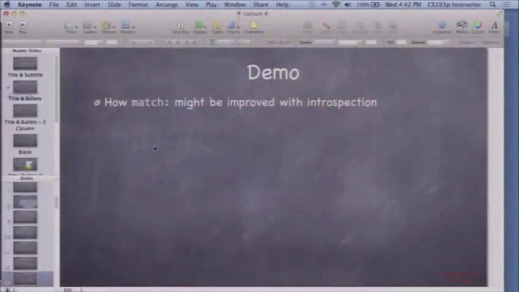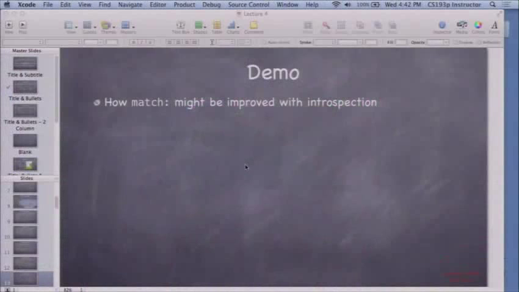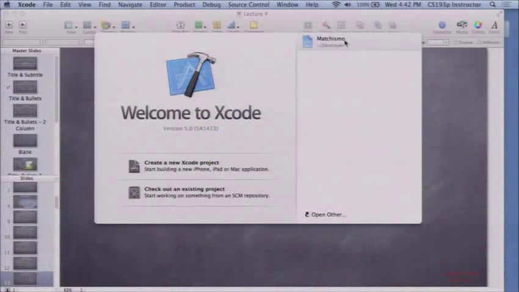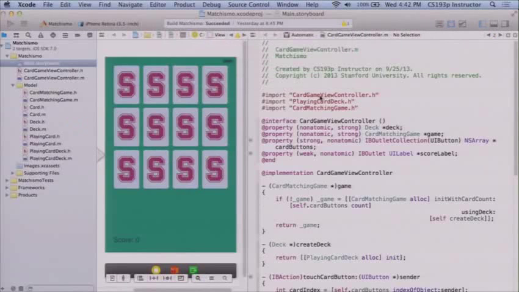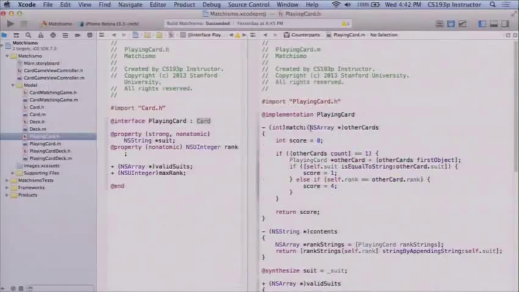All right, so let's take a look at how match, the playing card match, might be improved with introspection. So I'm going to go back to Xcode, and I'm just going to open back up Machismo where we left off. Then let's go down to PlayingCard. So here's PlayingCard and here's match. Okay, so you all remember match.